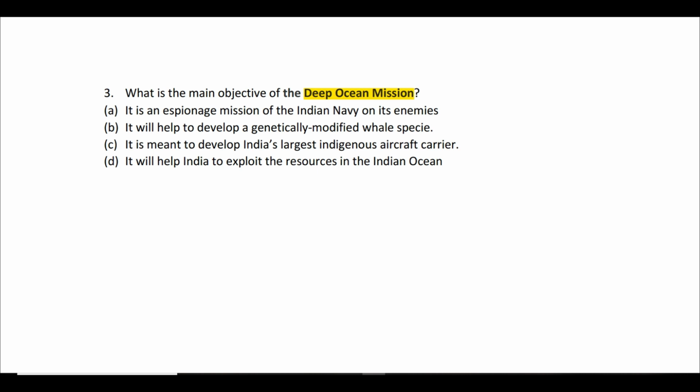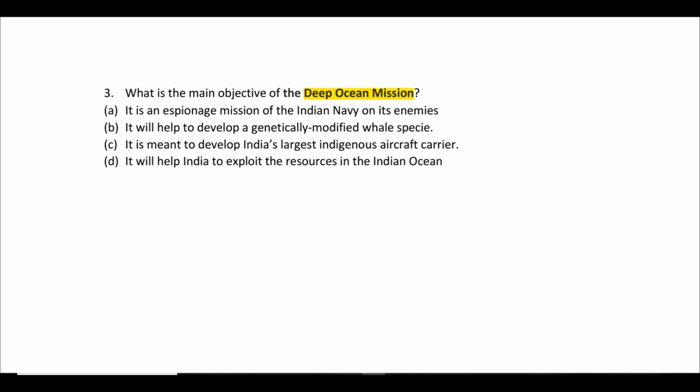And under this treaty, we have a body called ISA or International Seabed Authority. So this body gives permissions for deep sea mining, and India has got permission from ISA to mine 75,000 square kilometer area in the central Indian Ocean basin, which is very rich in these polymetallic nodules.